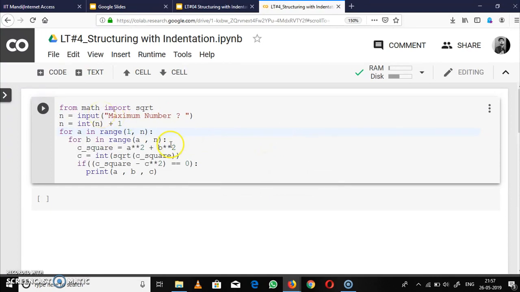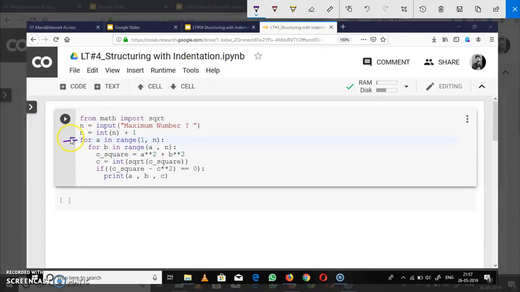we can see that here our for loop starts. Now at the end of the for loop, we can see a colon.